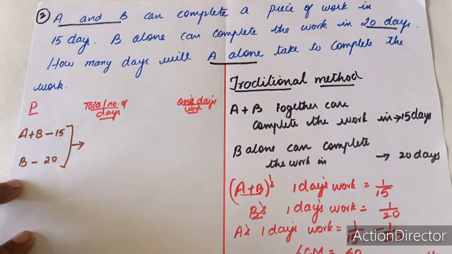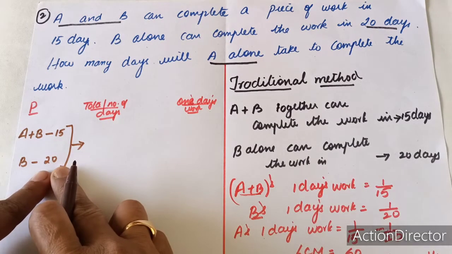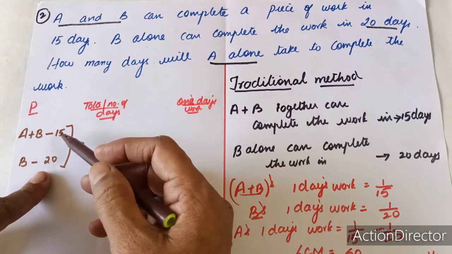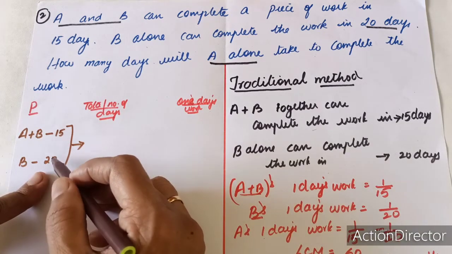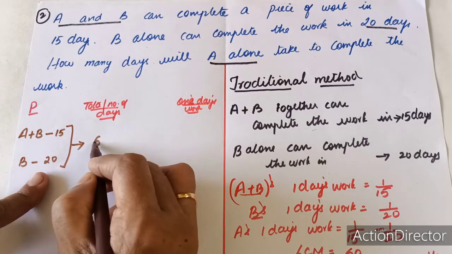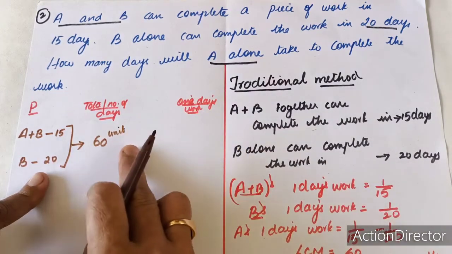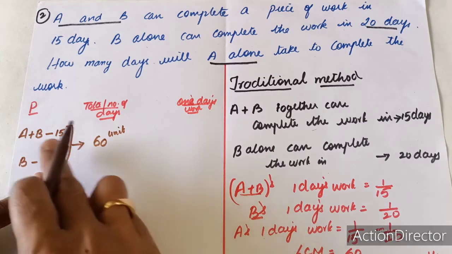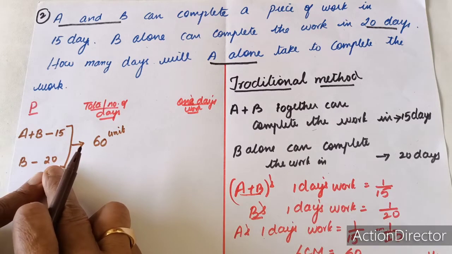As we do not know how much work they are going to complete in 15 days and in 20 days, but they are going to complete the same piece of work, we find the LCM of 15 and 20, which is 60. That means they are going to complete 60 units by A plus B in 15 days and 60 units by B alone in 20 days.